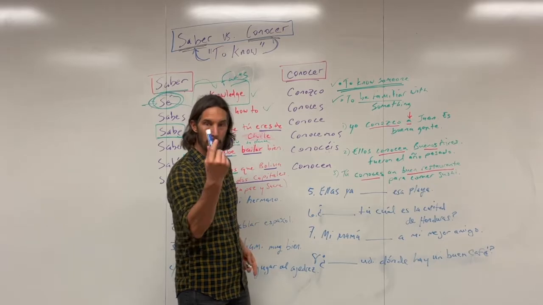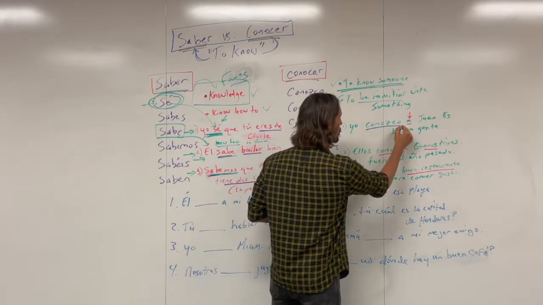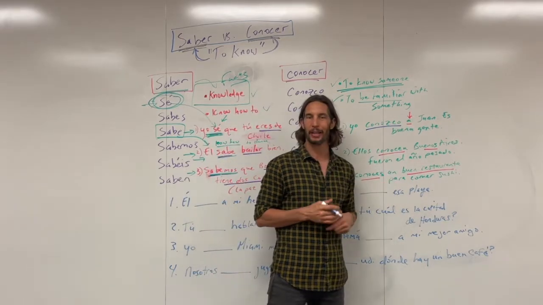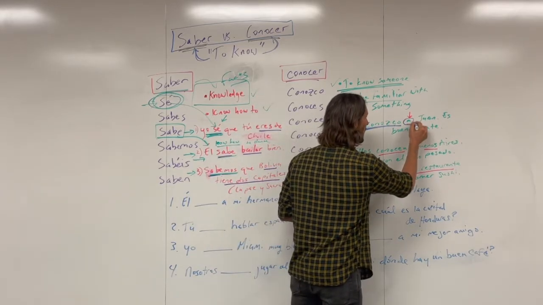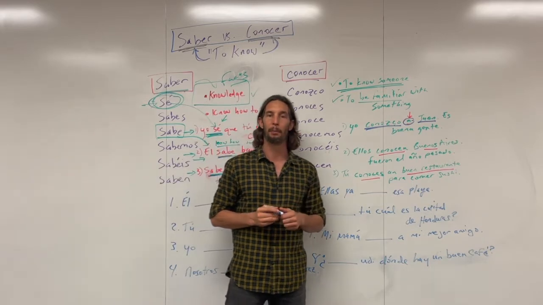I'm going to change it up. We're going to use blue. And so right here, number 1 is, yo conozco a Juan. And then I have a little extra on the end. Es buena gente. He's good people, right? So yo conozco a Juan. And notice I have a little red arrow there above the a.